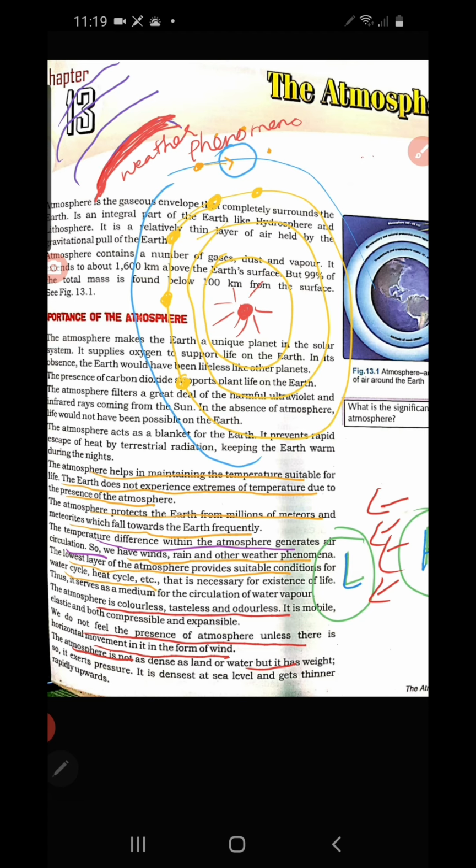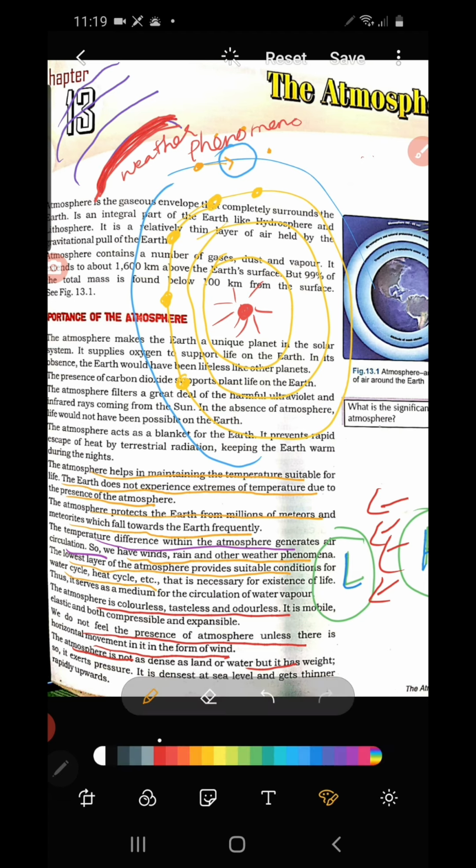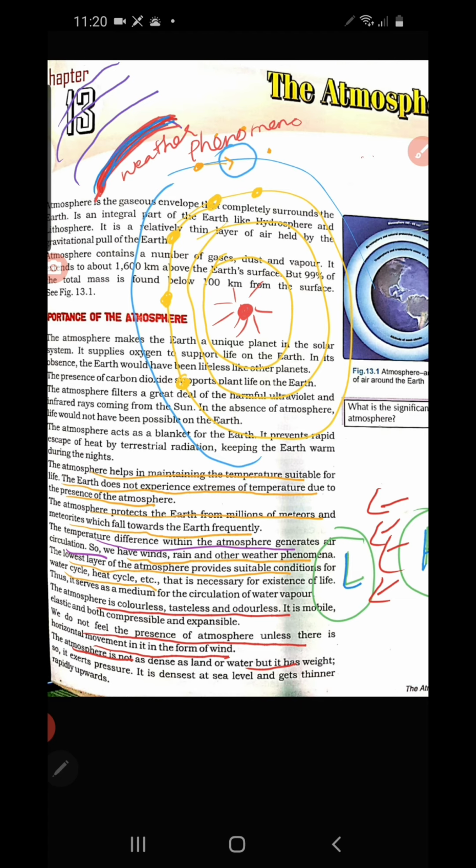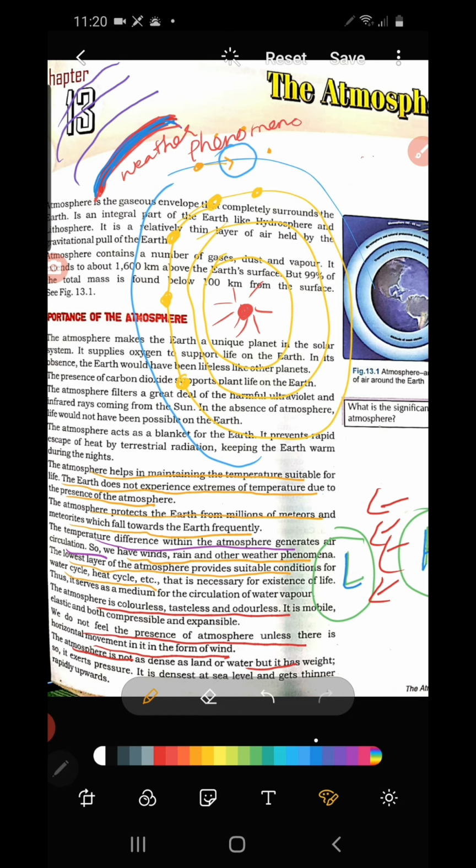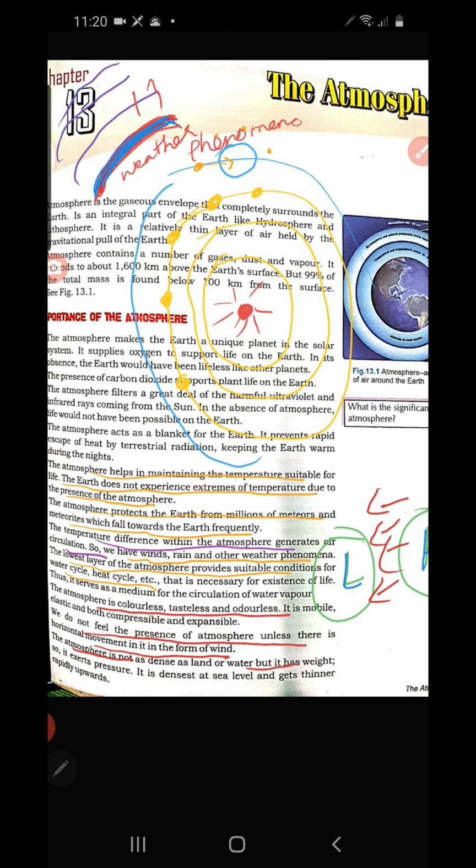You see this troposphere, the lowest layer of the atmosphere, all the high density air is found in its thick form in the lowest layer. So the atmosphere has a weight, because there is a thickness of air, especially in the lowest layer of the atmosphere. As you go upward, the air becomes thinner. The thickest air is found at the lowest layer of the atmosphere.